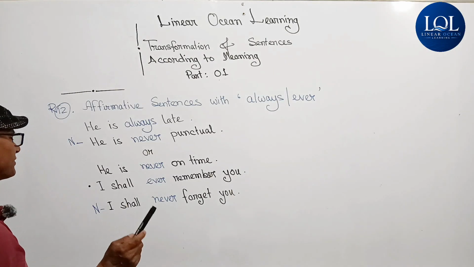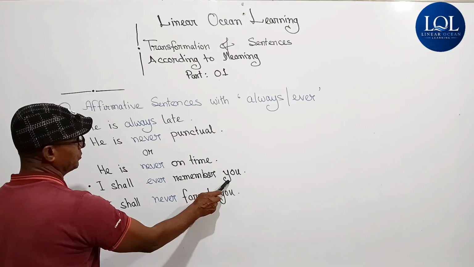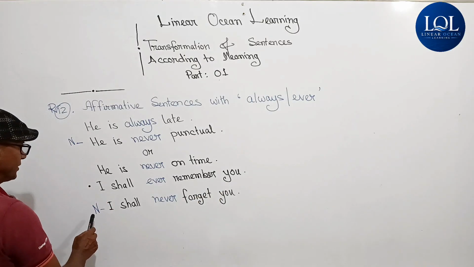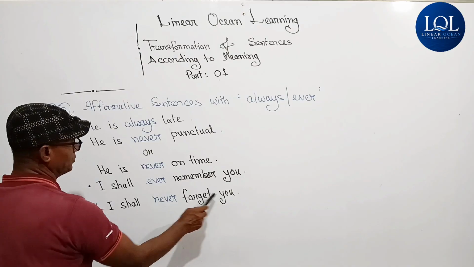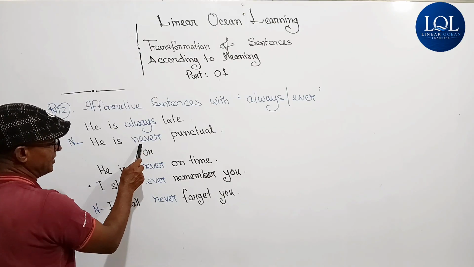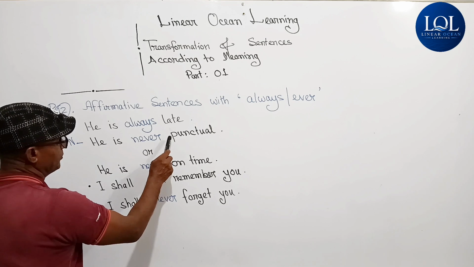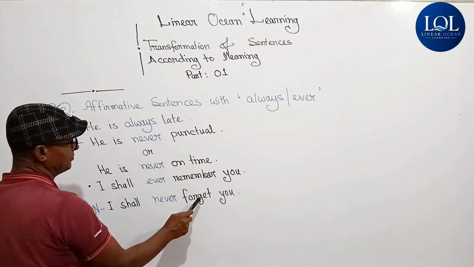Let me give another example. I shall ever remember you. Negative sentence: I shall never forget you. Ever, never. Always, never. Late, punctual. Remember, forget.